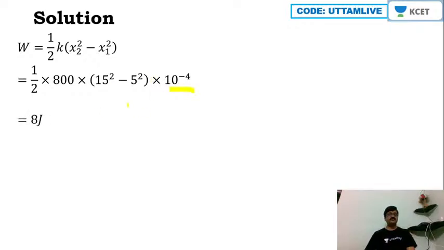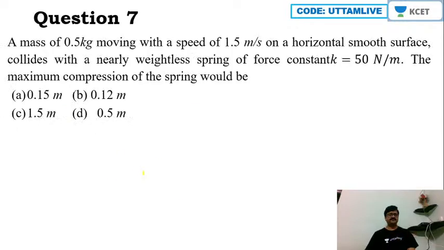Okay. Then from this I can comfortably see that it is 8 joule, because 15 square is 225 minus 5 square 25. So we will get this as 200. 200 into 800. 2 8s are 16, and there are 4 zeros. These 4 zeros will get compensated with 10 raised to minus 4. So 16 by 2 should give me 8 joule. Okay. So 8 joule is the amount of work.